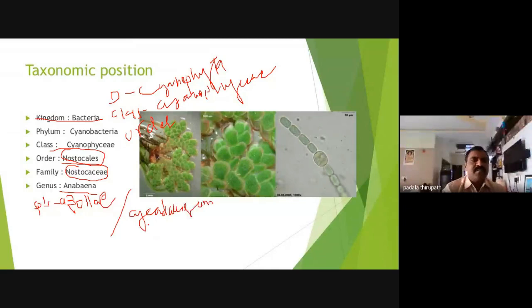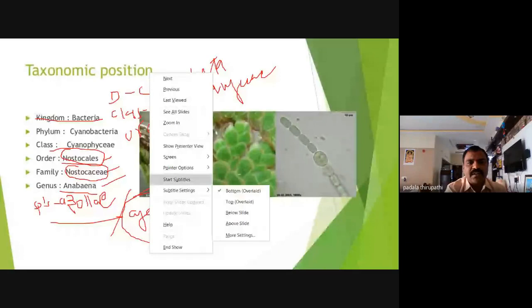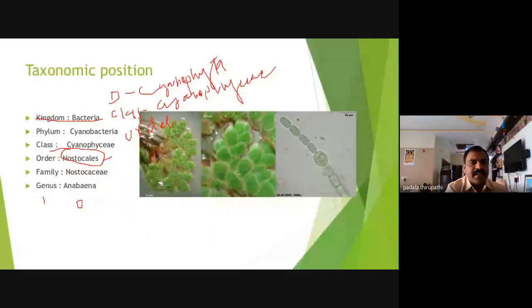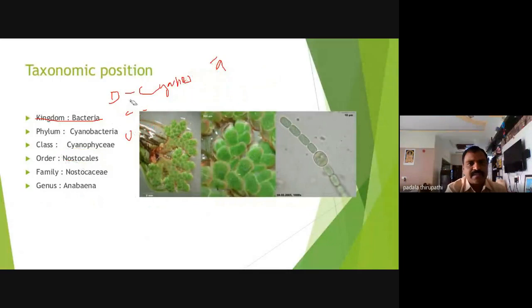Okay, this is about the taxonomic position of our Anabaena. Is it clear? Division Cyanophyta, class Cyanophyceae, order Nostocales, family Nostocaceae, genus Anabaena, species Azollae or Cycadacearum. So this is about the taxonomic position of Anabaena, our type study today.